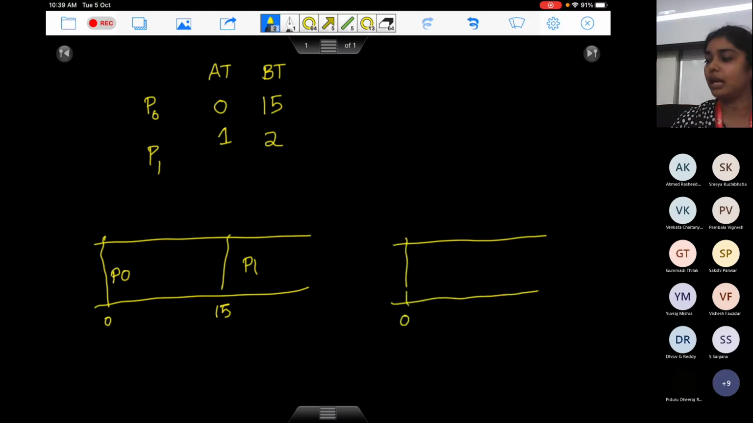Again at 0, you will start executing P0. P0 just executed till here and P1 came. Now if you look at it, P0 requires 14 more milliseconds to complete. P1 requires only 2. So shortest remaining time first will actually preempt. P1 will preempt P0. P1 will execute till 3 and after that P0 will continue. So this is the difference between both.